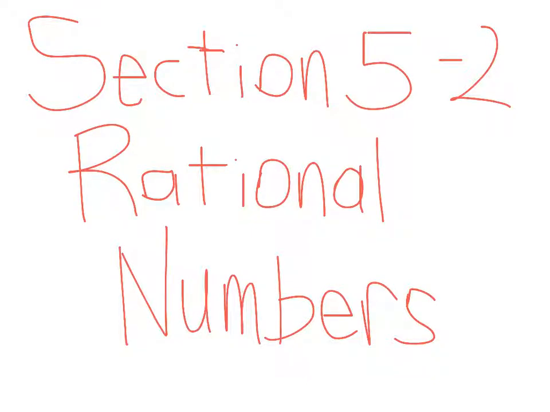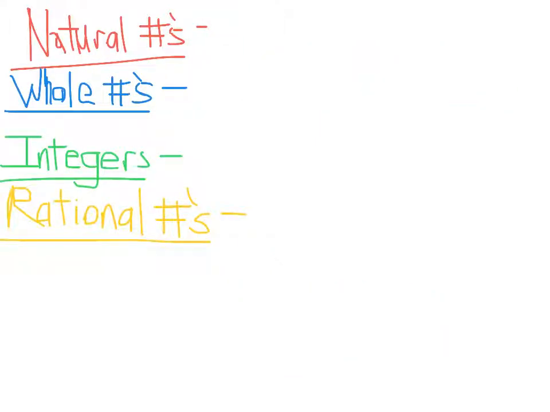All right, section 5-2. This is called rational numbers. So there is a lot of vocabulary in this particular section, right? So these things that you see written here are really important to focus, pay attention, try to understand. So I'm going to go through these. These are called groups of numbers, all right?